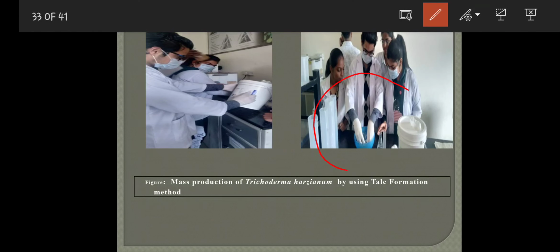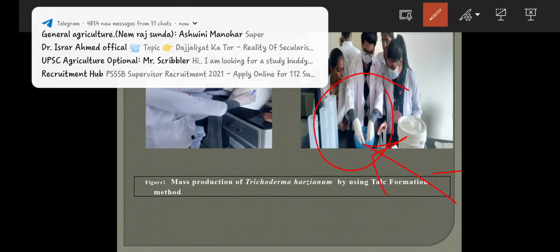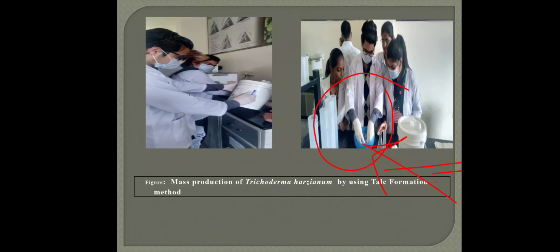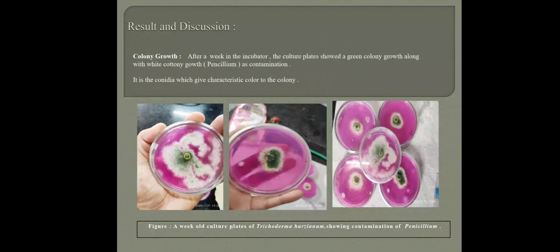Okay, this is it. So thank you for watching. This was all about the production technology of biocontrol agent Trichoderma.